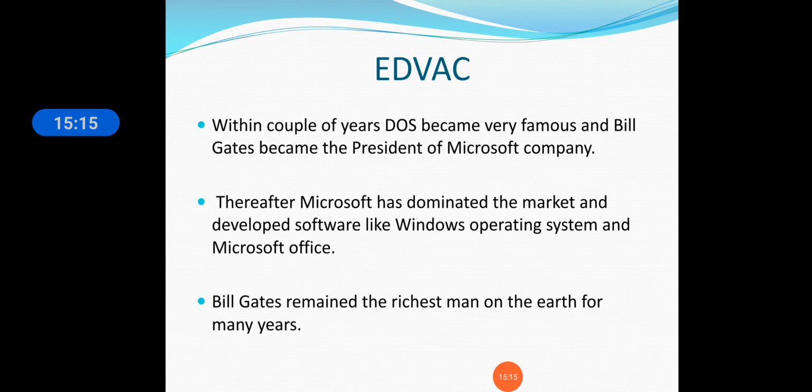Within a couple of years, DOS became very famous and Bill Gates would become the richest person in the world. The owner of Microsoft is Bill Gates. He is the richest person now because he has been selling software from that time till today. Microsoft dominated the market and developed software like the Windows operating system and Microsoft Office, which we are using today. The software we use, Microsoft Word and Microsoft Excel, is all prepared by Microsoft, which we are using and learning.